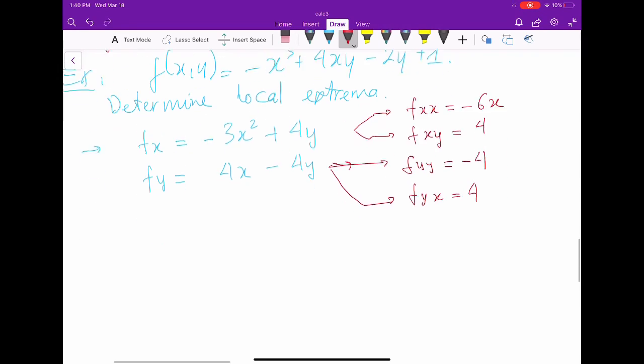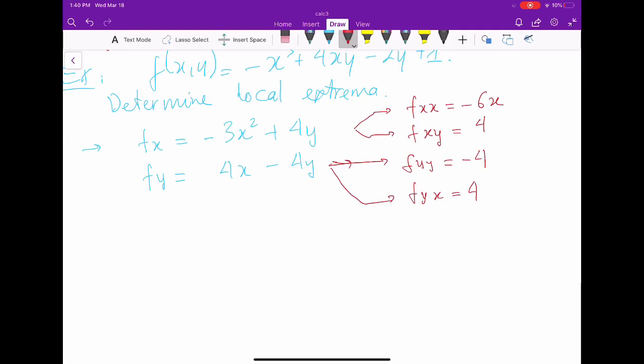So I can go ahead to set up the determinant D. But maybe we need to find critical points first, because in any case we need critical points. So I find critical points.